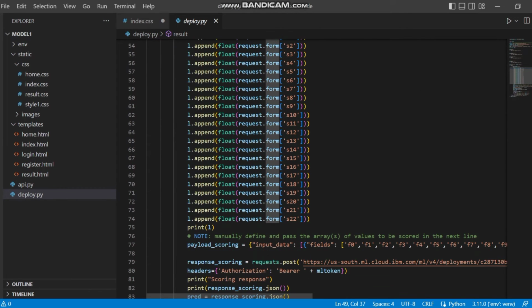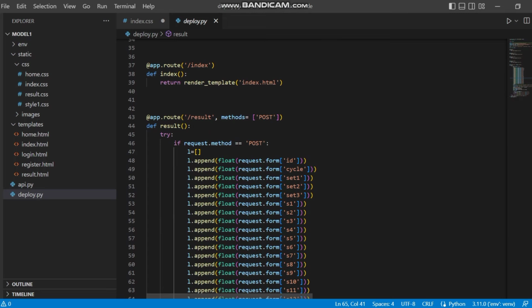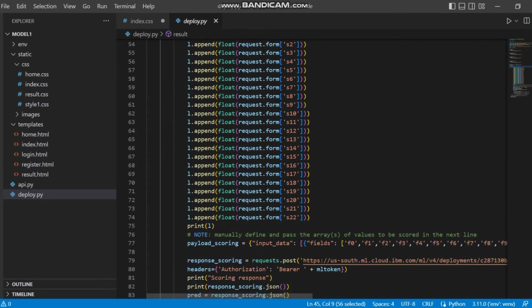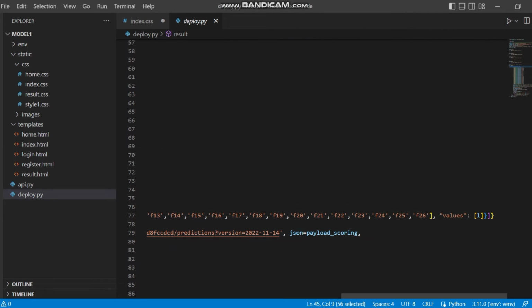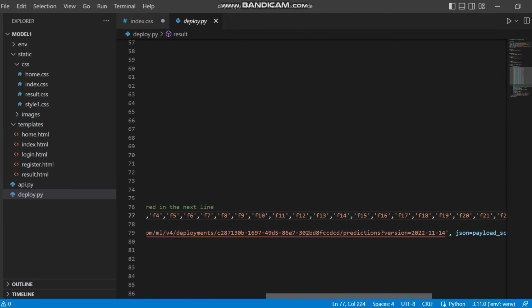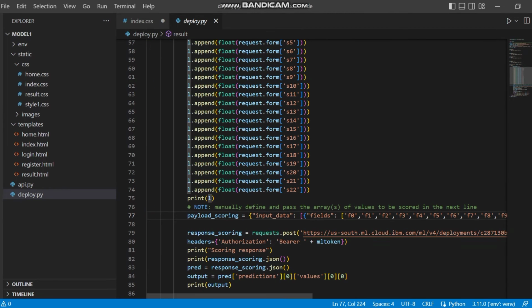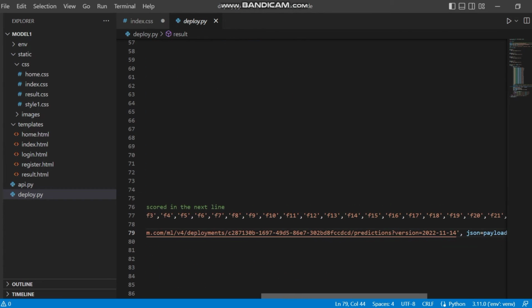These are the values that we get from the form and store in the variable L. And we have to pass these values here, and from here the prediction is made. The response scoring is equal to requests.post of this, our IBM cloud link.